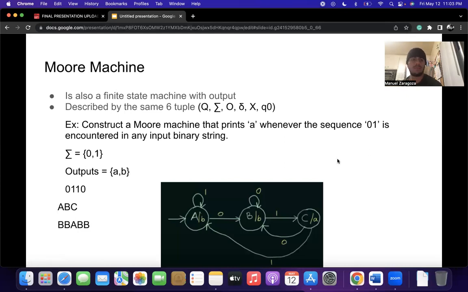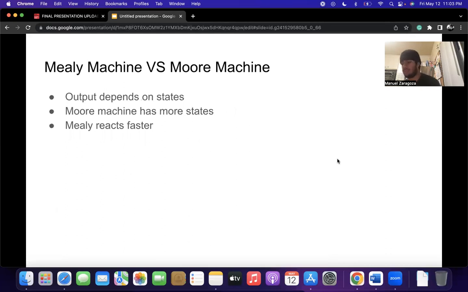We'll go to the next one, which is Mealy machine versus Moore machine. We're going to talk about the differences between both of them. One difference is that the output for a Mealy machine depends on the present state and present input, and for a Moore machine, it depends only upon the present state. Another difference is that a Moore machine has more states.